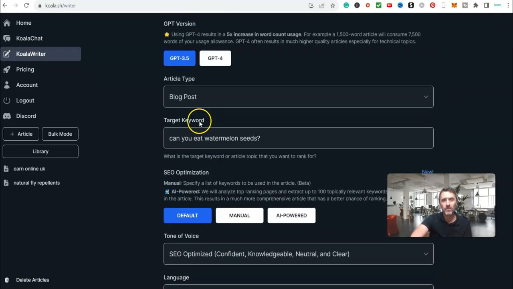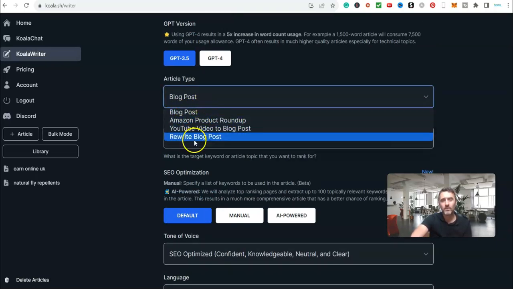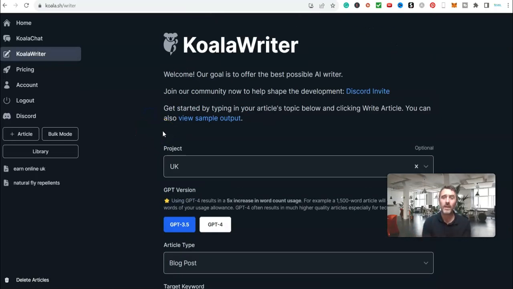Now, the thing with this one as well is, if I come over here, we can see we've got a blog post, Amazon product, rewrite a blog post, and YouTube. So that's pretty cool for an AI tool.